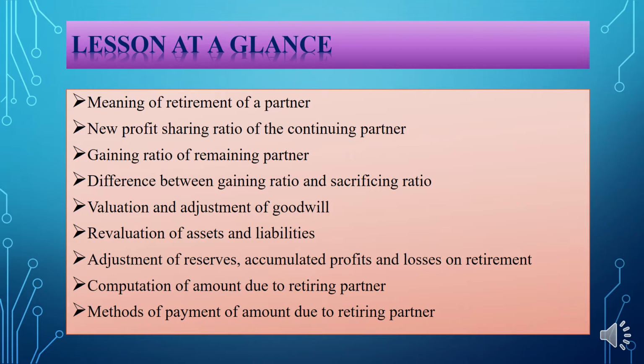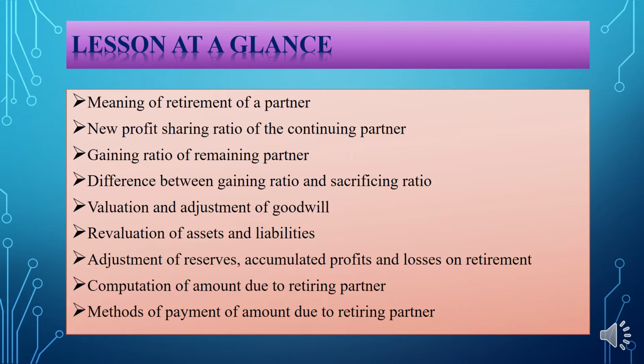And the next one is revaluation of assets and liabilities. The next one is adjustment of reserves, accumulated profits and losses on retirement. And the next one is computation of amount due to retiring partner. And the last one, we will study about what?